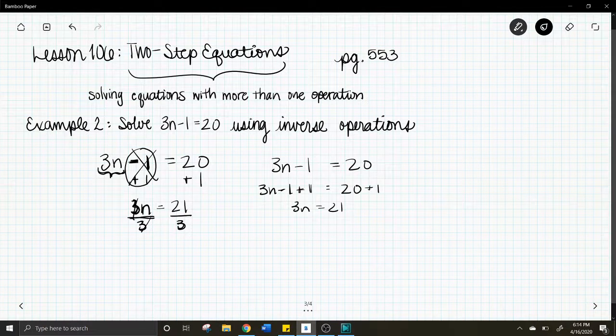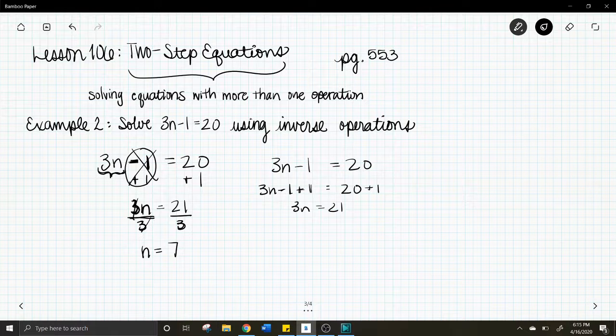All right, so now we have n by itself, and then we have 21 divided by 3. So what is 21 divided by 3? It's 7. Okay, so we came up with the same solution. We just did it more algebraically. We used inverse operations. You might think that the previous way was easier, and maybe it is for you. This way is a little bit more mathematical, I would say, using inverse operations.